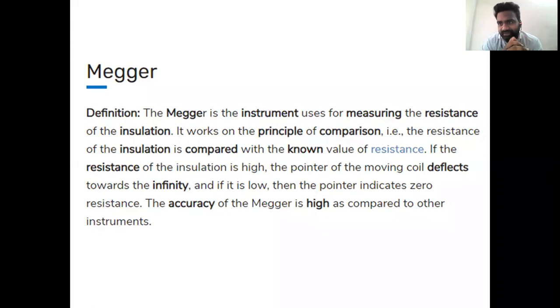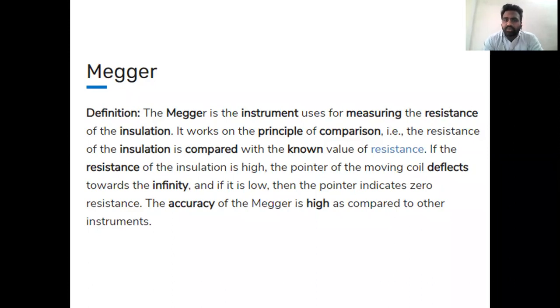That's why the value of resistance is unknown, and it is also very high. So earth resistance falls under the classification of high resistance.